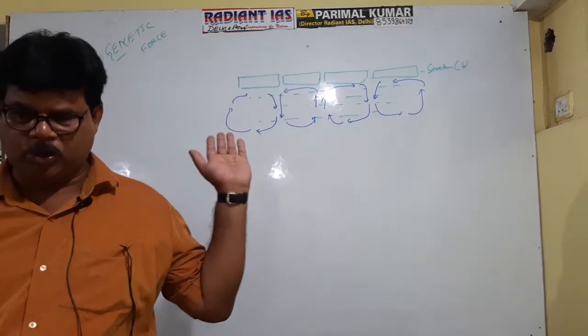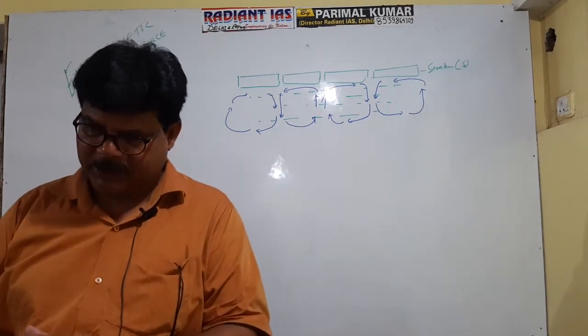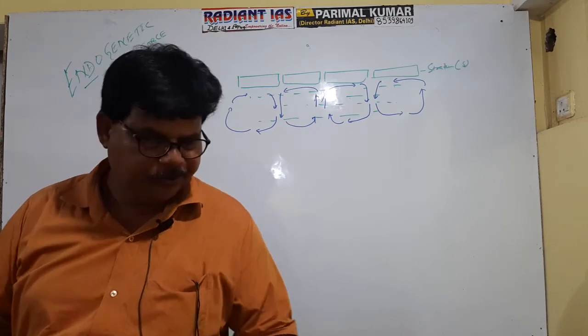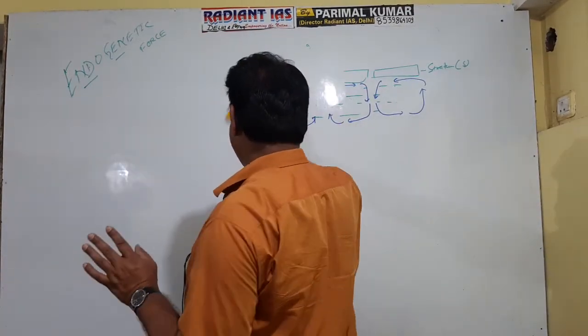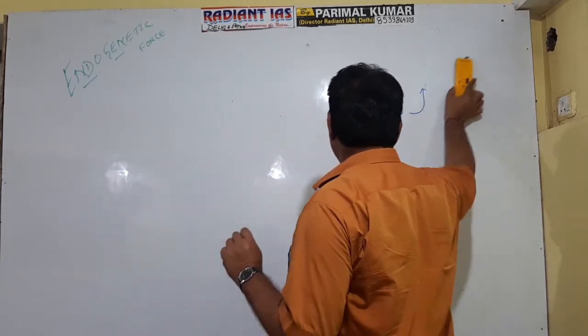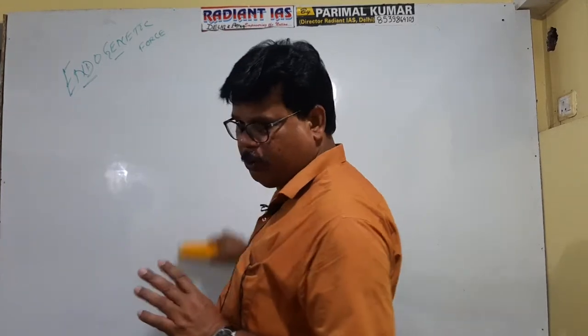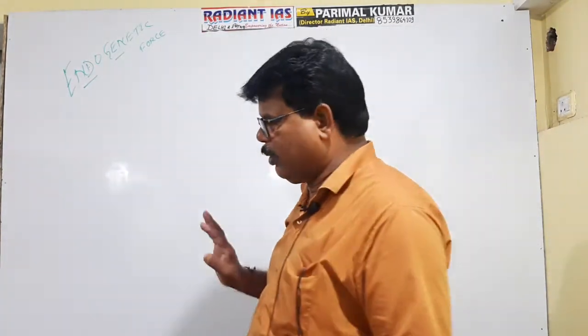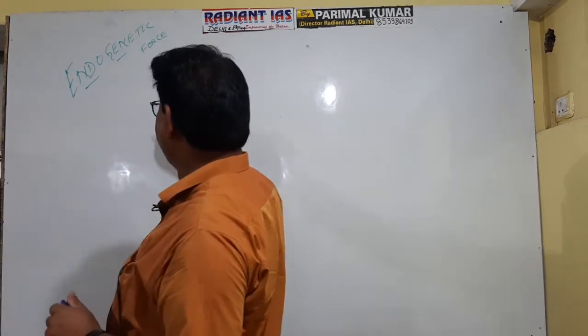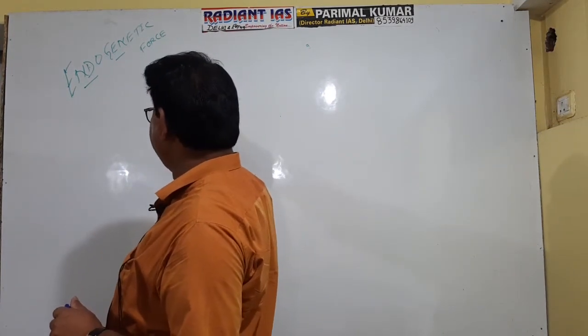Right? This is based on the Arthur Holmes hypothesis. Clear? Now you have got the general idea of what is the meaning of endogenetic force, what is the causative factor, and how it originates. And see one important point: high temperature conditions prevail in the interior part of the earth.